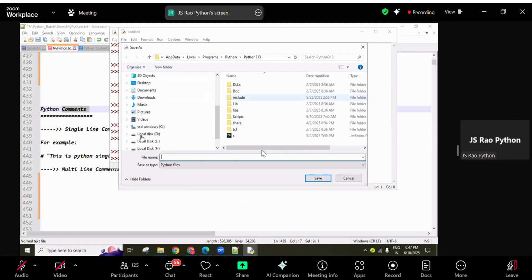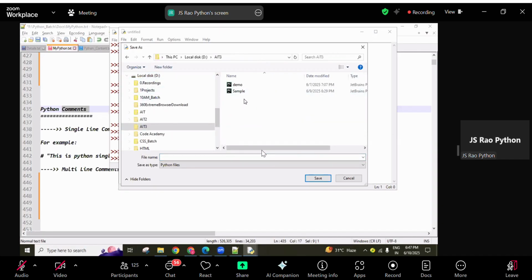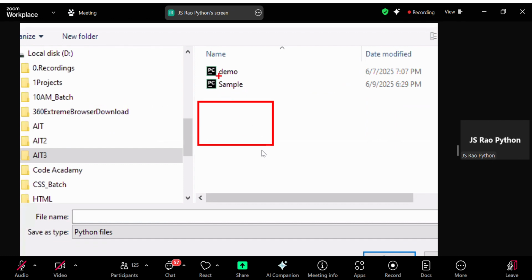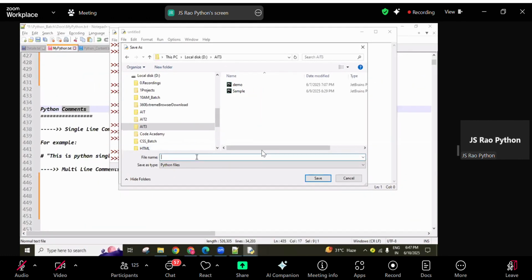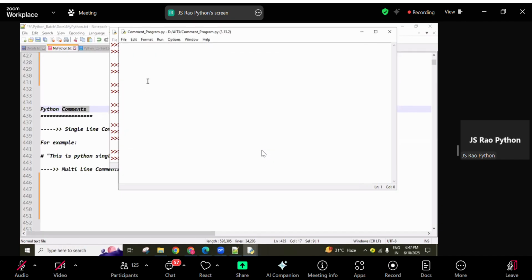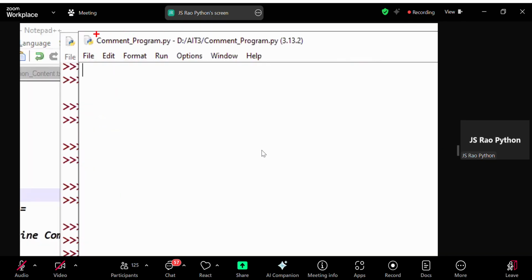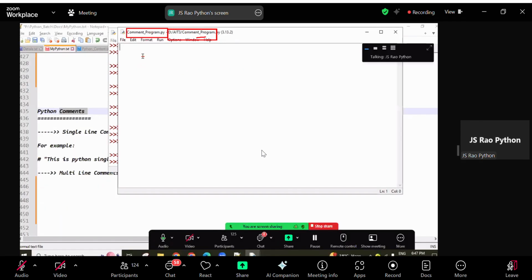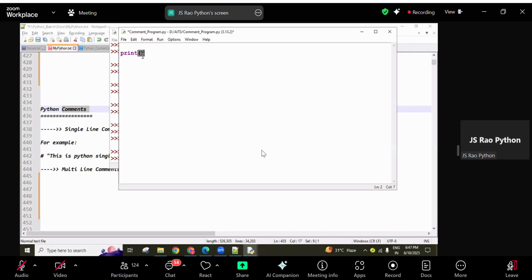By default the Python software saves wherever you want, with a name like Python programs. In my system I created a folder called AIT3, and here I want to create it. Last session we created demo programs. Now this one is comments related, so comments program dot py is taken automatically. Simply press enter or click Save. This comment program dot py is our Python file, available in the D drive AIT3 folder.